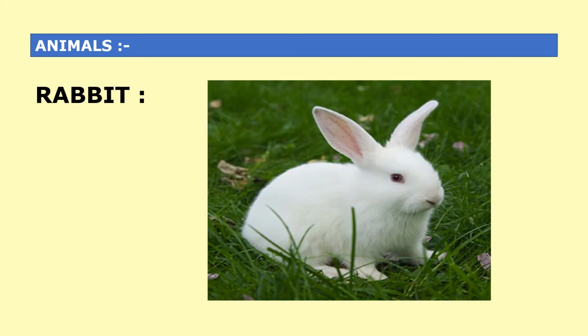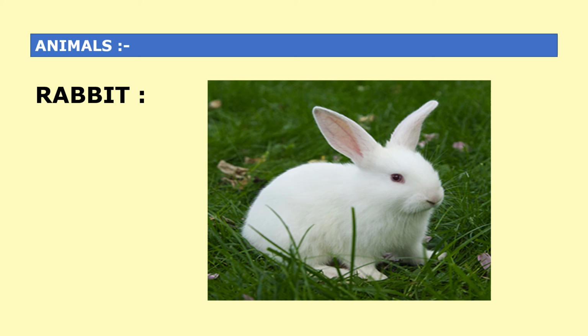Next one, that is rabbit. Rabbit is also a docile animal. It is generally white, that is New Zealand white rabbits are preferred for pharmacology practicals. Rabbit is having one specification, that is there is a presence of atropine esterase enzyme in rabbit's liver. Therefore, it can tolerate larger doses of belladonna. Now, what is the role of atropine esterase? Atropine esterase is responsible for metabolism of belladonna. That is the specification of rabbit.